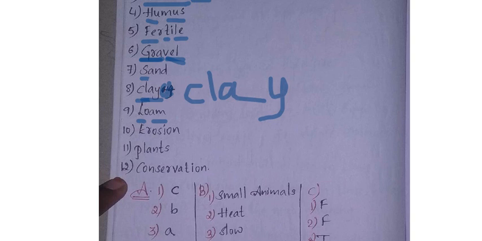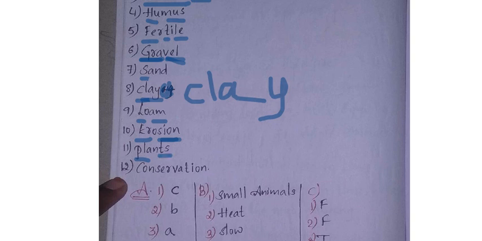Next one is what? Erosion. E-R-O-S-I-O-N. Soil erosion I have told you, whatever plants are growing, mostly they will grow on what? Topsoil will be there in the upper layer of the soil. If more wind comes, all this topsoil will be gone away. That is only called soil erosion. So what is the spelling of erosion, children? E-R-O-S-I-O-N. Erosion.